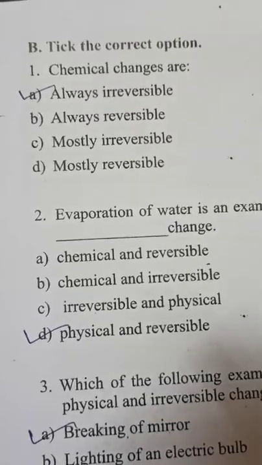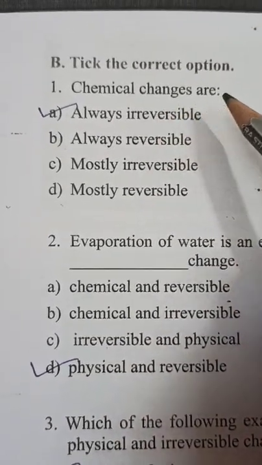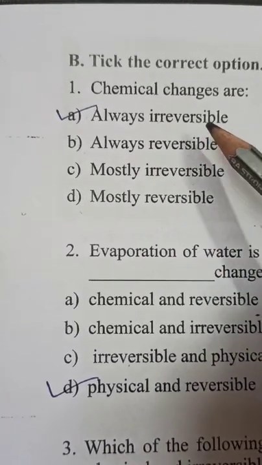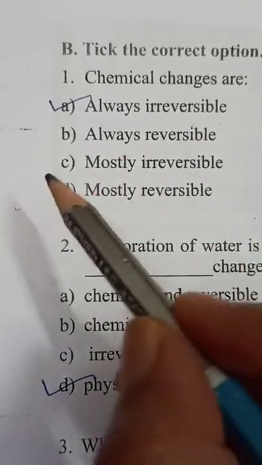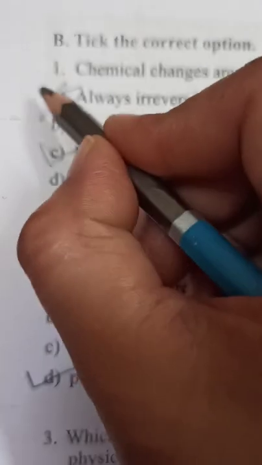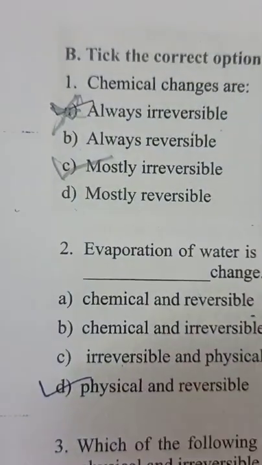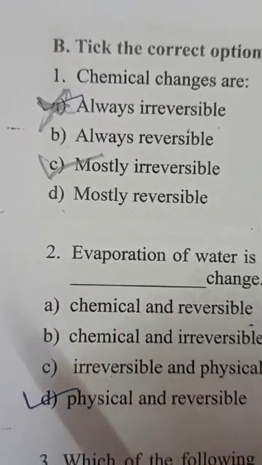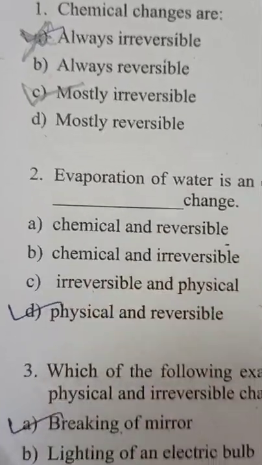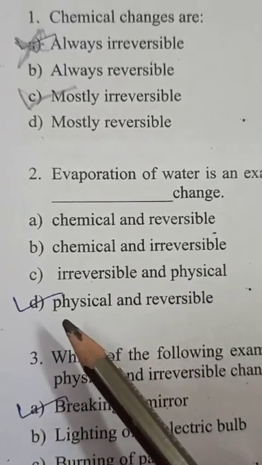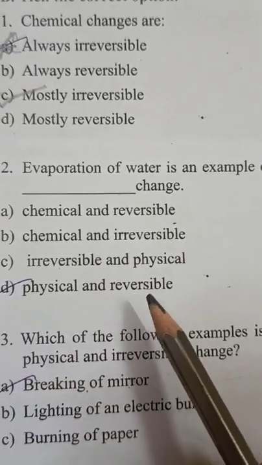After this, take the correct option on the next page. Chemical changes are always irreversible. We can't say always irreversible. It's mostly irreversible. This is the most correct. And here you can put a cross, because here they are not always irreversible. Mostly chemical changes are irreversible. Evaporation of water is an example of a dash change. It is a physical and reversible change.